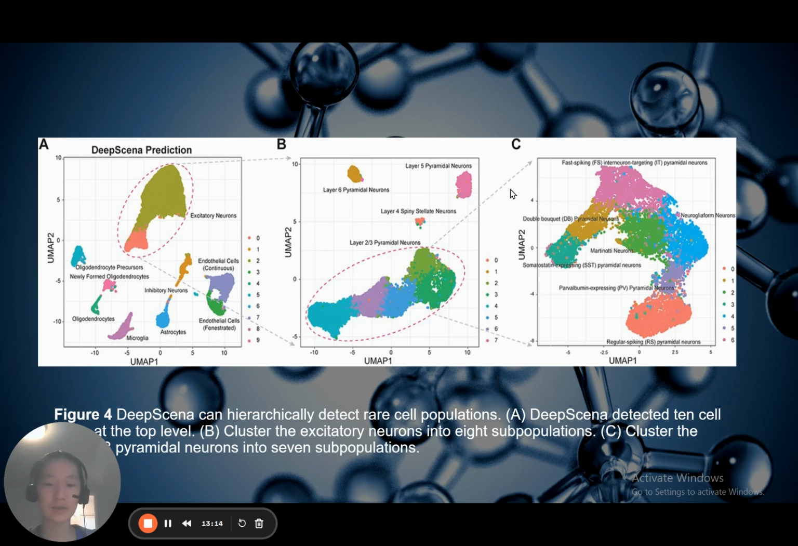Clustering results of the second iteration demonstrated DeepScena's ability to reselect feature gene sets effectively. However, subsequent iterations showed that highly variable genes did not significantly differentiate 7 clusters of the layer 2-3 pyramidal neurons. Marker gene analysis at different layers supported the hypothesis that different features are associated with various cell populations at different levels.